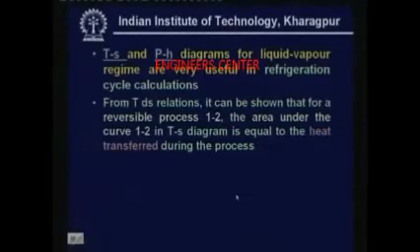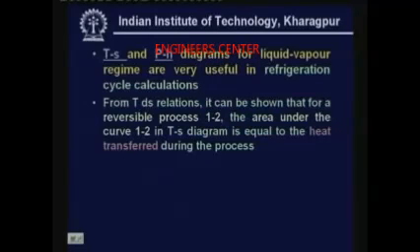So as I mentioned from the last class, using the second law of thermodynamics and from the TdS relations, it can be shown that for a reversible process 1, 2, the area under the curve 1, 2 in the TS diagram is equal to the heat transfer during the process. This is from your Clausius inequality, where entropy change in a reversible process is given by the heat transfer during that process divided by the temperature at the boundary.